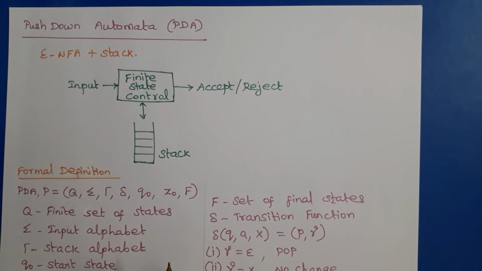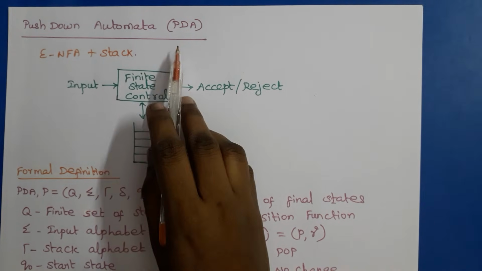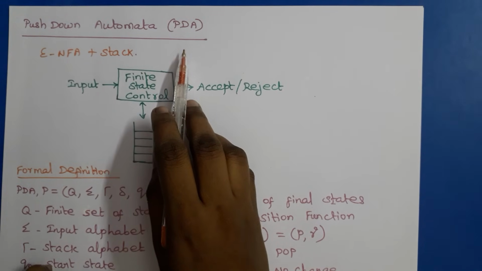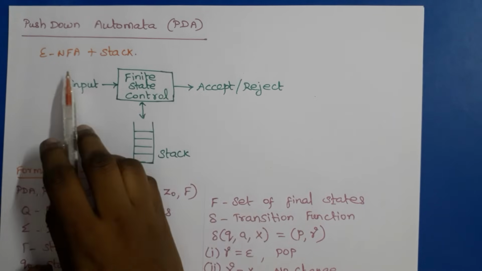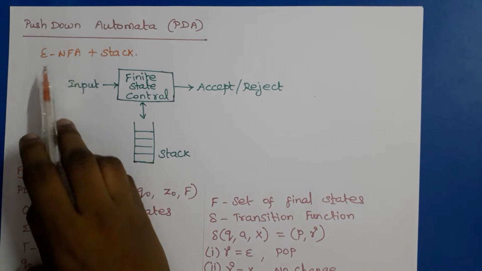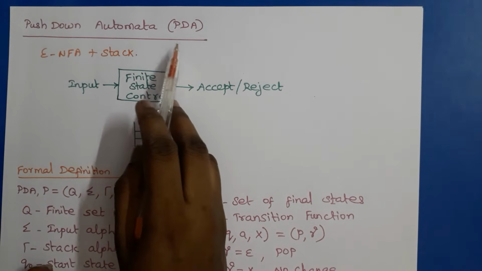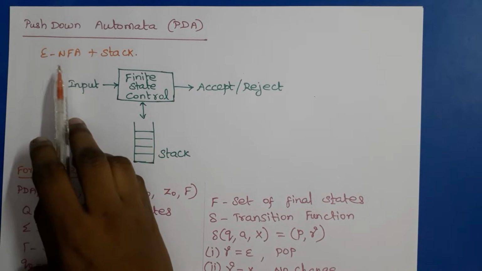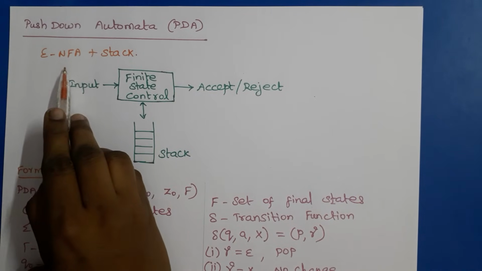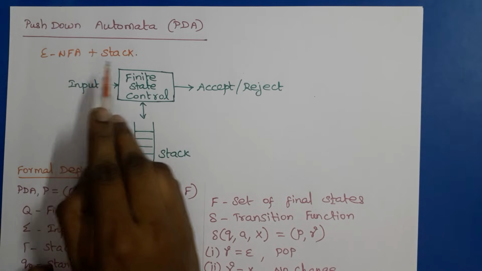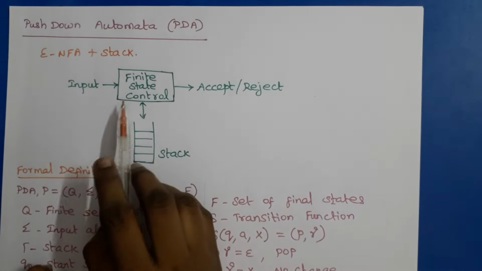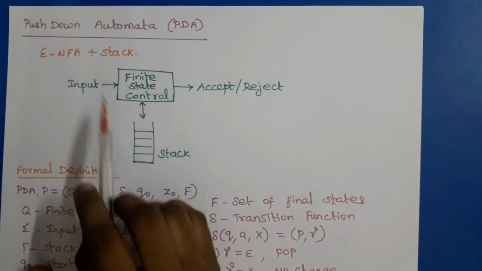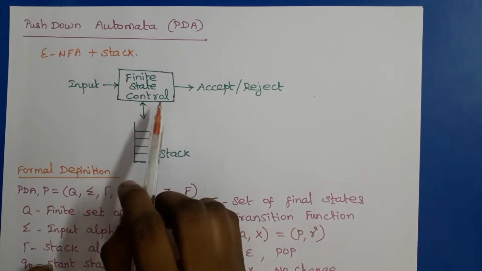Hello everyone. In this lecture, we are going to discuss push-down automata, PDA. PDA is a mathematical model and it is an extension of the finite automata. That is, epsilon NFA plus stack is called push-down automata. So we can also say that it is an extension of the epsilon NFA. So epsilon NFA with the stack as the memory unit is called push-down automata. This is the informal representation of push-down automata.